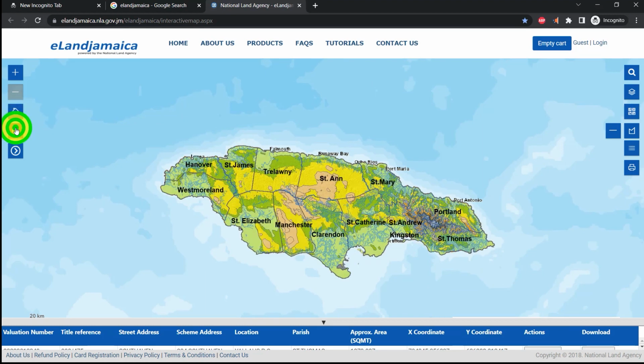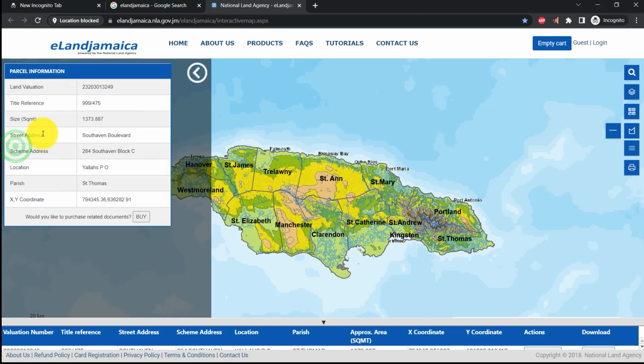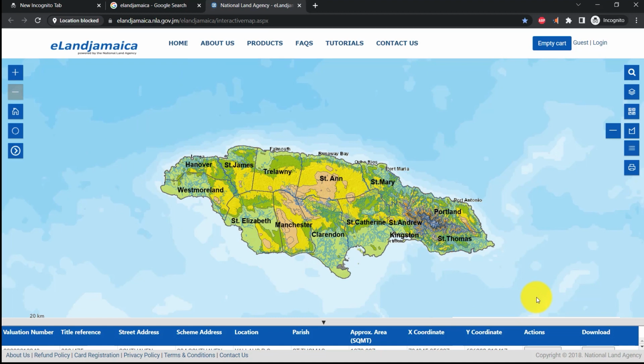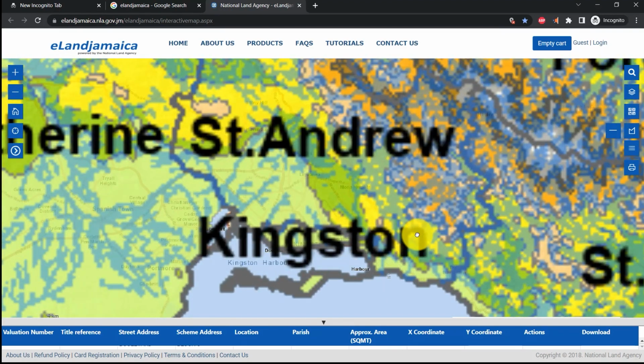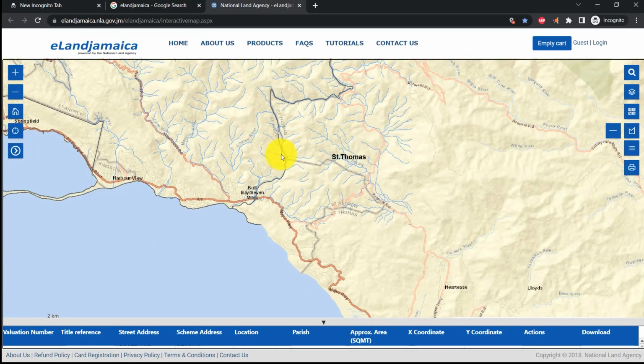Then we can find a particular location. If we want to do that, we can indicate there, and it gives us what we are looking for, and then it just shows us back what the last thing that we have just looked at. And down to this lower section, it gives us the option to download or to buy this. You don't have to buy this. This is just for personal information, so you can just look at it and say, yes, this is what is happening in this area. So now let us move now to Albion community.